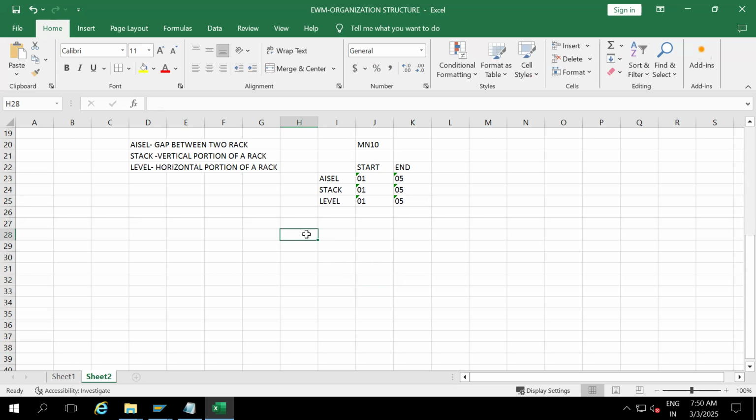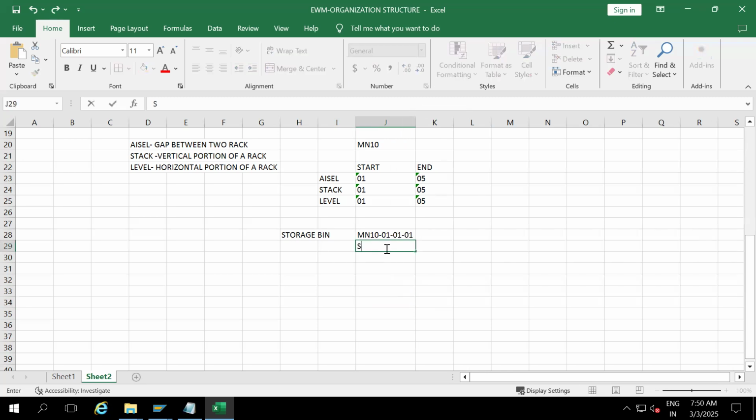And he's saying the storage bin should start from MN10-010101. Here MN10 means your storage type name MN10. Next 01 represents your aisle. Next 01 represents stack.